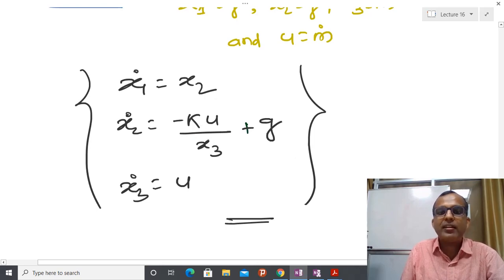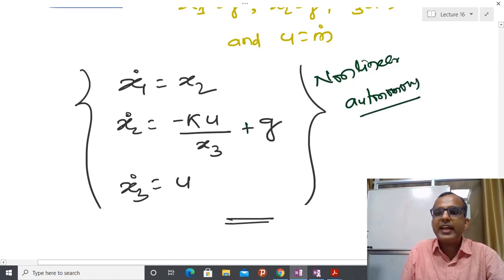Why is it non-linear? Because I have 1 by x3 here. Due to that reason, this is a non-linear autonomous system. If you do linearization about the equilibrium point, that is meaningless for this particular purpose, so you have to do linearization about some trajectory.